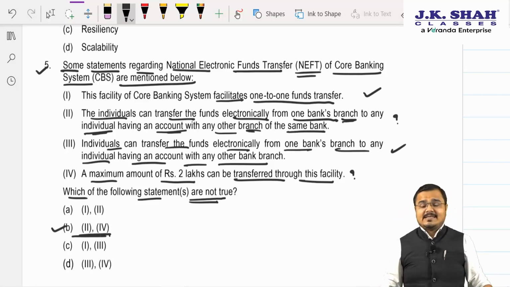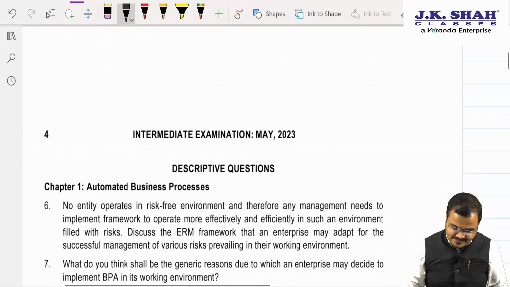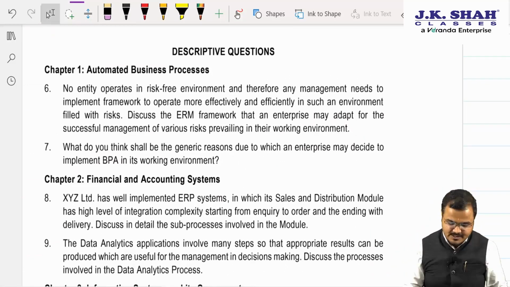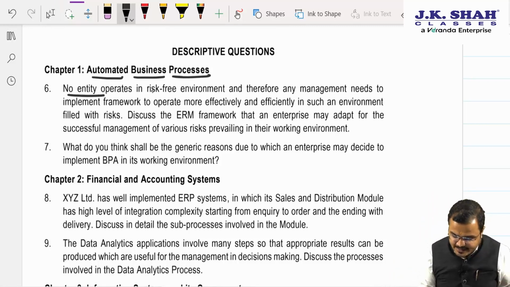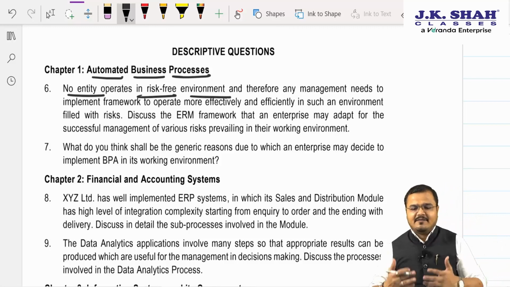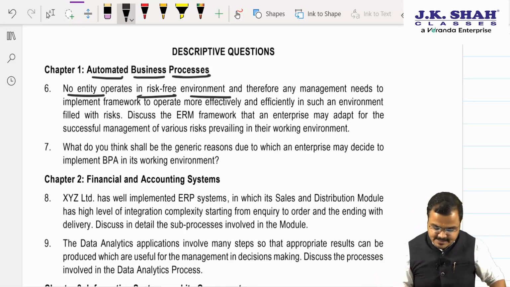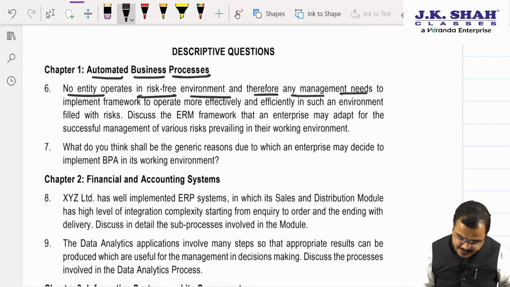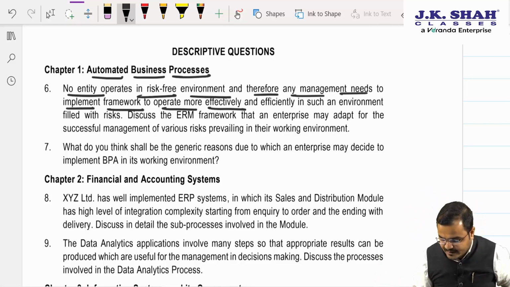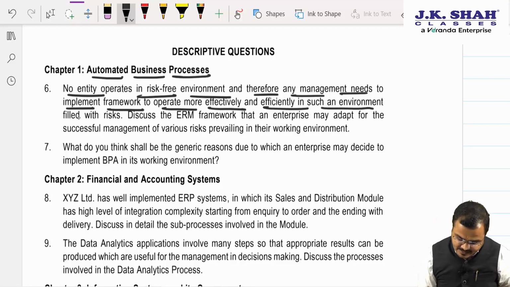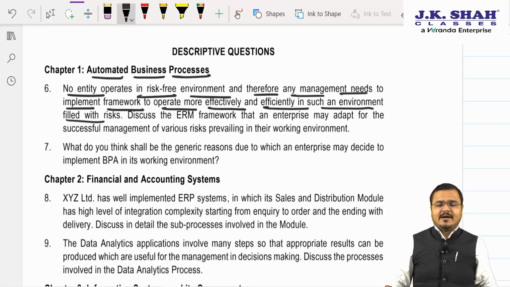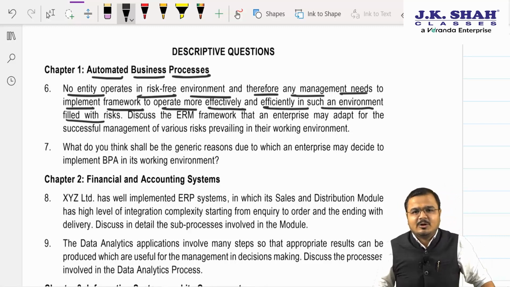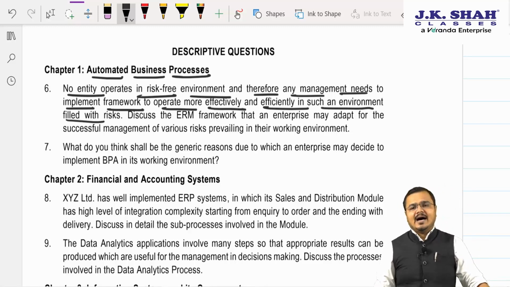Yes sir. Now we'll see the descriptive questions. Are you ready for the same? Yes sir. Come on. We are going to see chapter-wise descriptive questions. First one, automated business processes. Okay sir. See this. No entity operates in a risk-free environment. Sir, we know very well that in every entity a certain type of risk always exists. Therefore, any management needs to implement a framework to operate more effectively and efficiently in such an environment filled with risk. So whenever risk comes, and that too in chapter number 1, we can easily correlate. They are discussing enterprise risk management, ERM.